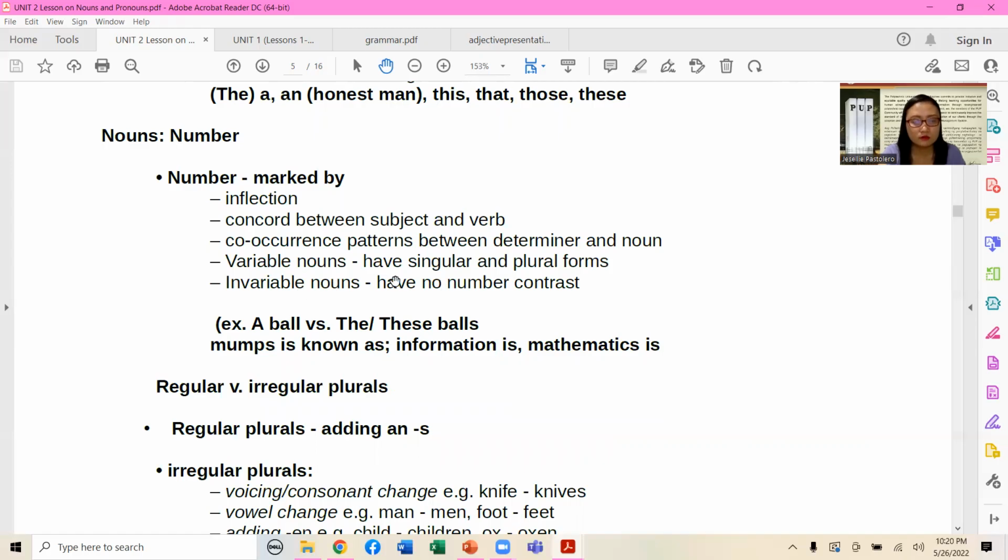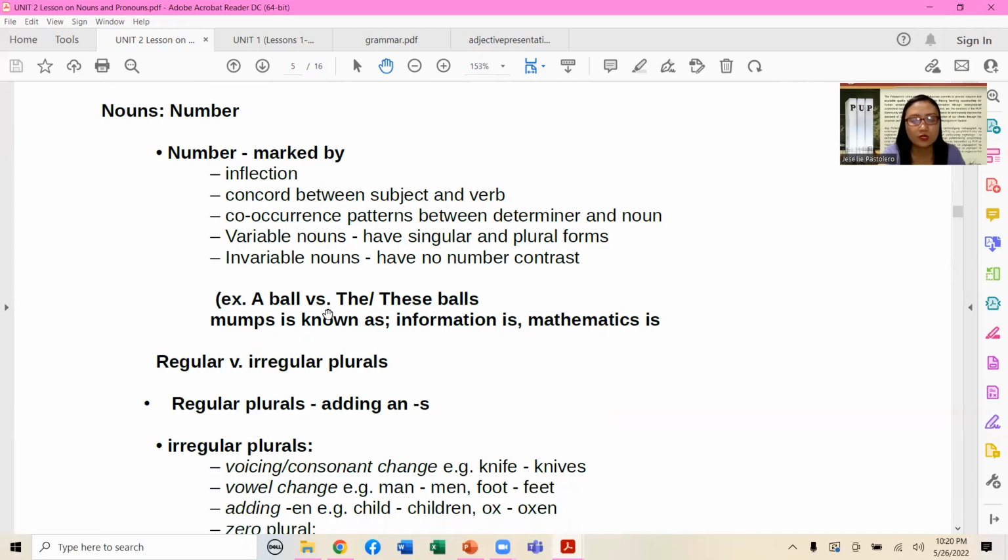Variable nouns have singular and plural forms. Invariable nouns have no number contrast. Example, a ball versus the balls, these balls. So we have singular and plural forms. That's the example.